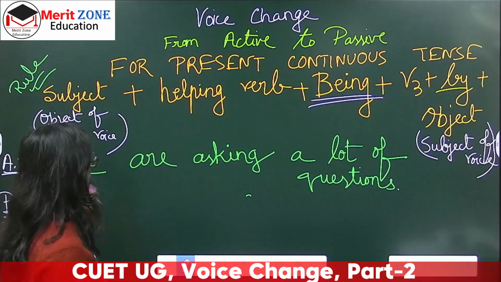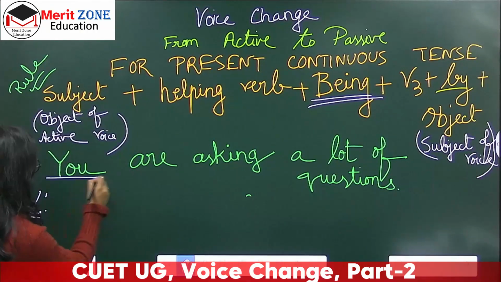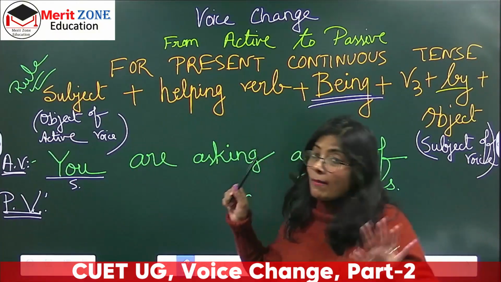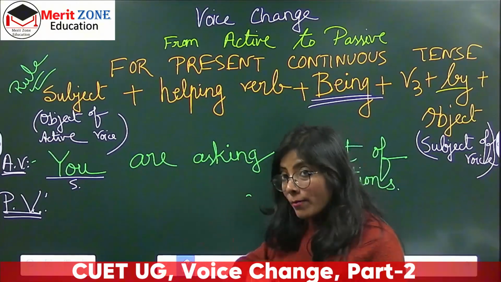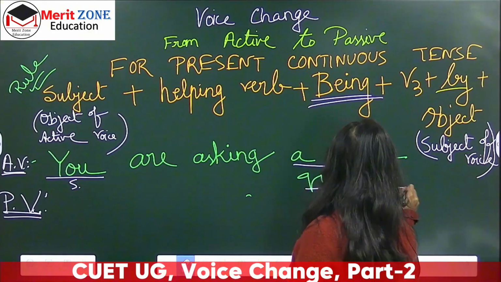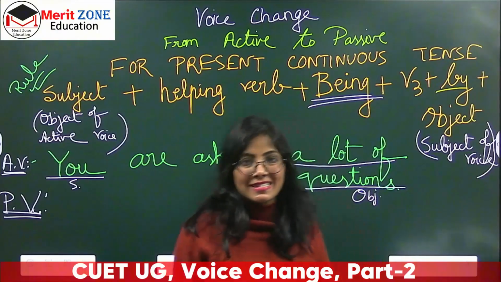Now look at this sentence. You are asking a lot of questions. Where is the subject here? Subject is you, so I have marked it as S. Helping verb, main verb, I'm not marking, you already know. And object is the whole thing, a lot of questions. This entire thing is the object of the sentence.